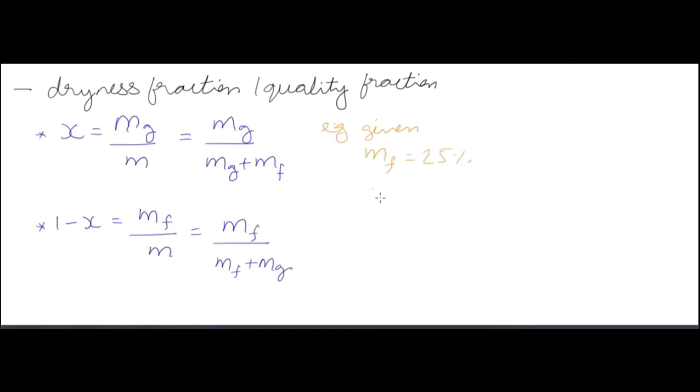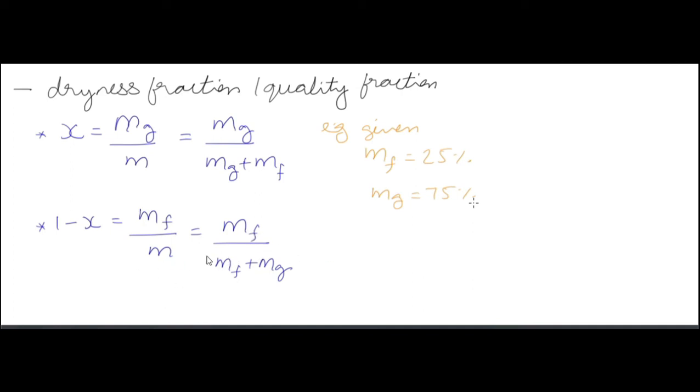Now 1 minus x represents the proportion of the saturated liquid, that is, mf by m, where mf is the mass of the saturated liquid and m is the total mass.